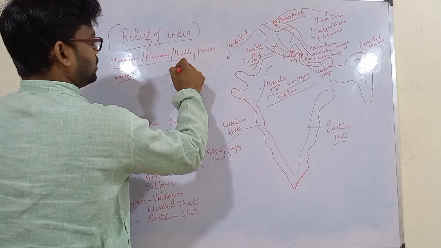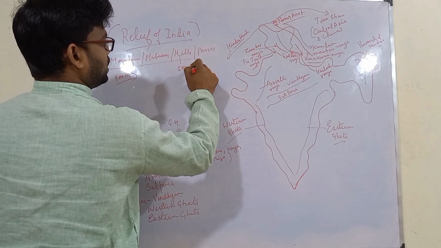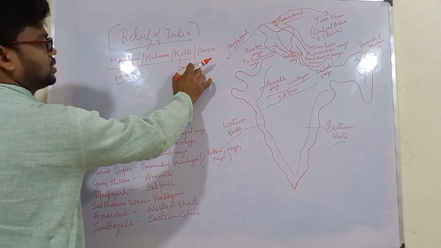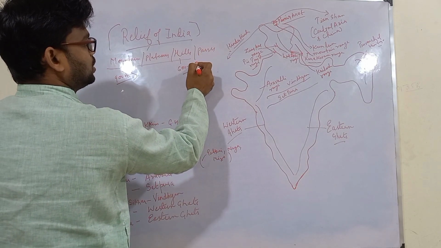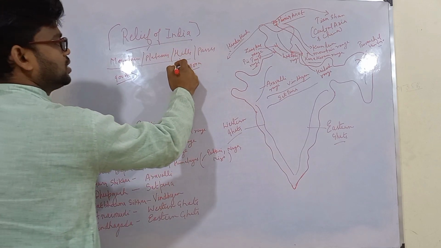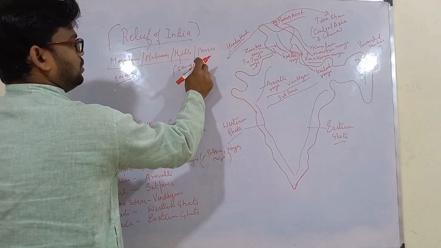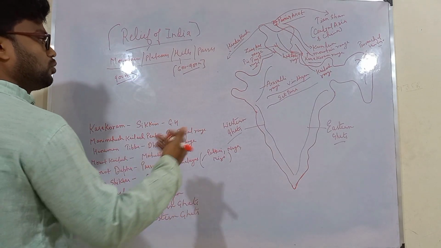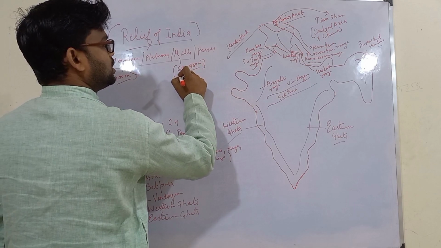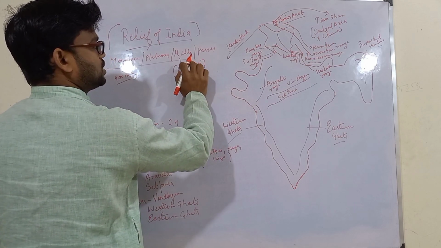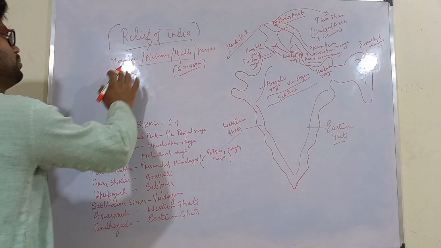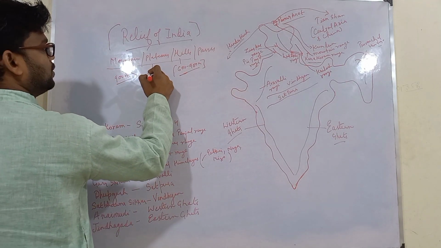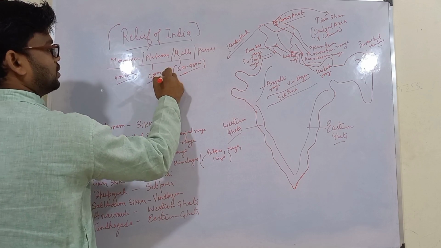For hills we have between 600 meters to 900 meters. If the height is between 600 meters to 900 meters, then we usually call it a hill. This is not the exact data, because in different books you will find different data, but it is near about the same. Average height is generally between 600 to 900 meters, and mountains are generally more than 900 meters, and plateaus are elevated land up to 600 meters in height.